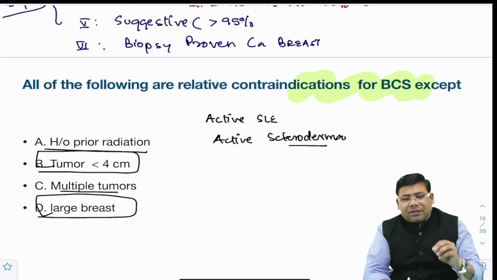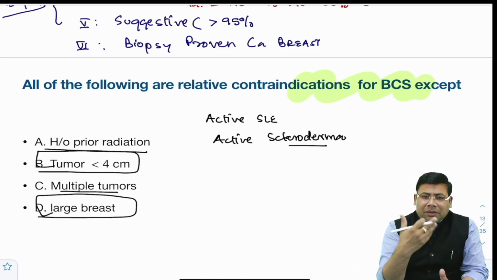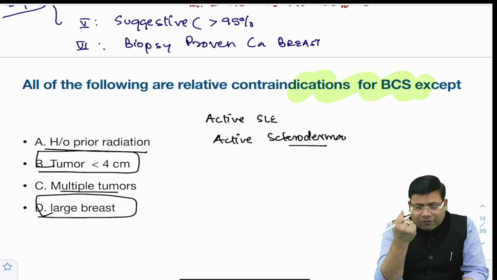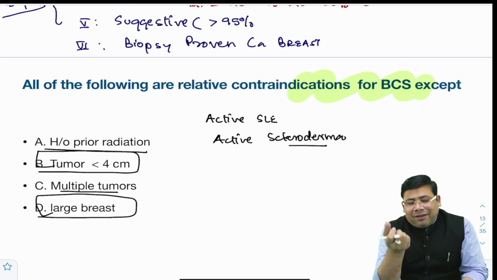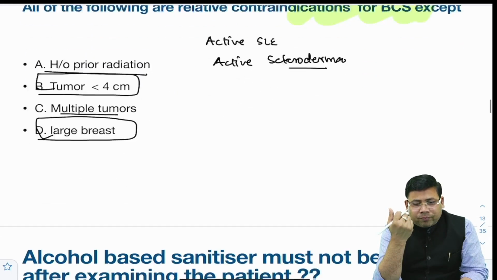Remember, breast conservation surgery can be done. However, technically in large breast it becomes a bit difficult. So I would have said either the recalls are not good, but yes, tumor less than 4 centimeter and D, large breast, both are not contraindications for this.